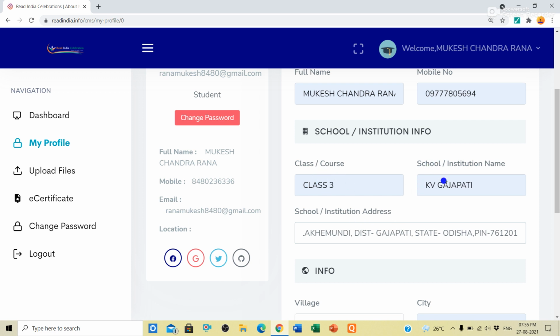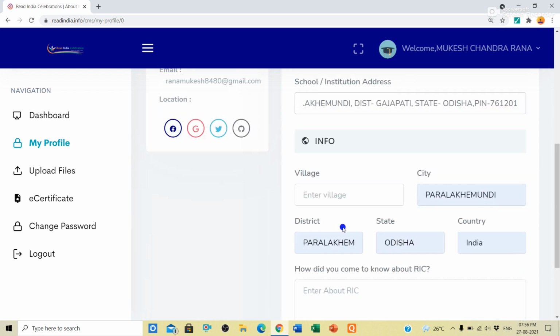You have to type here: Class 3, school name, KB Gajpati. I have already typed, so I selected, but you have to type here. You will type here Class 3, KB Gajpati. Then you will type the school address here. Okay. After that, you will scroll down.